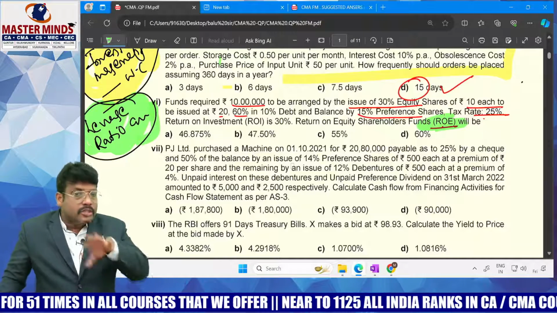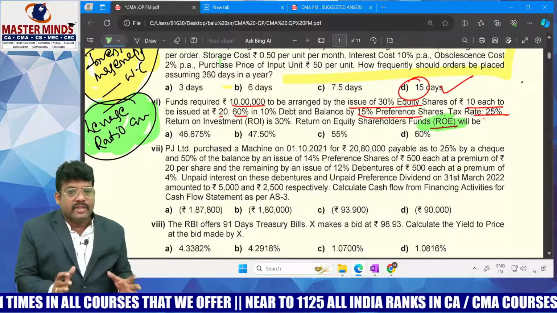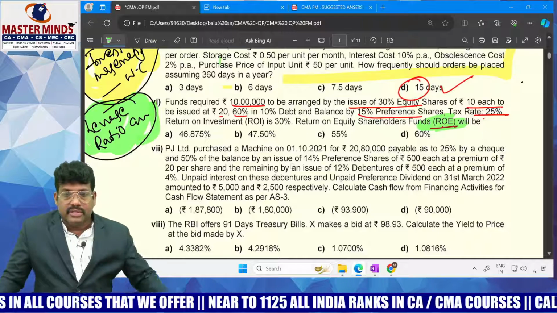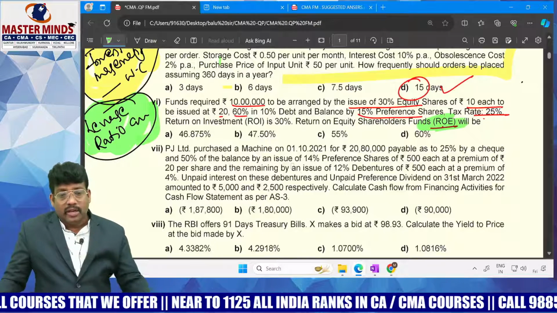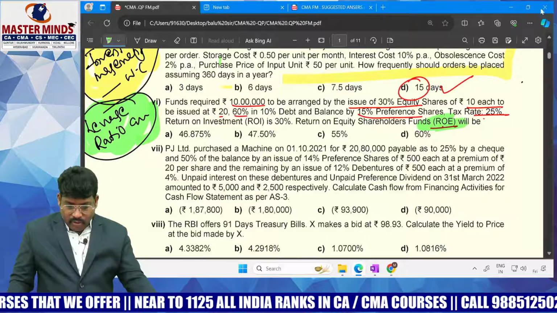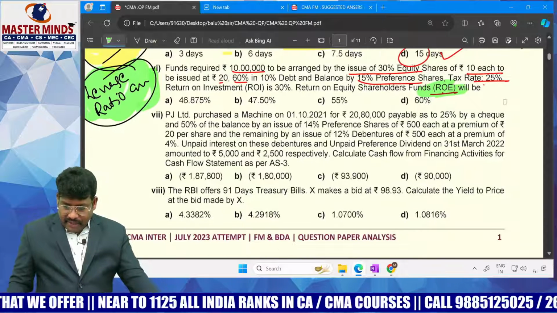Return on investment means the total capital you raise from the various sources. That capital, if you invest, whatever return it generates is called return on investment. Okay, next question they asked from here.